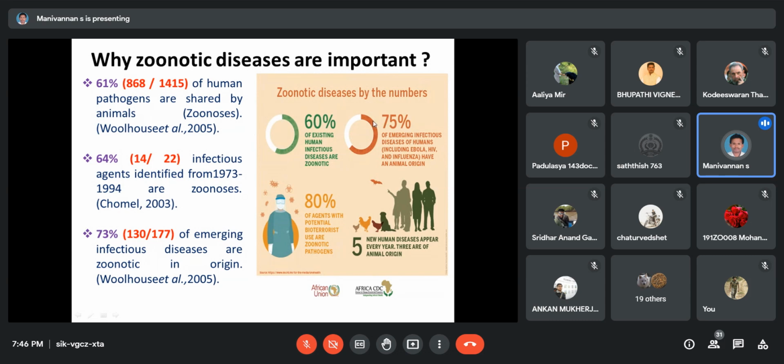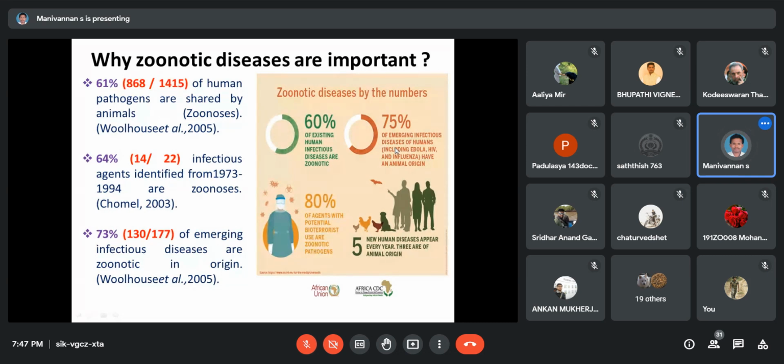Out of the 70% of emerging infectious diseases, what is an emerging infectious disease? It is a newly forming disease that appears at a given time. For example, COVID-19 is also an emerging disease. Forming new diseases is called emerging diseases. 70% of emerging diseases come from zoonotic diseases. 80% of agents with potential for bioterrorism, 80% of bioterrorist organisms, are zoonotic.